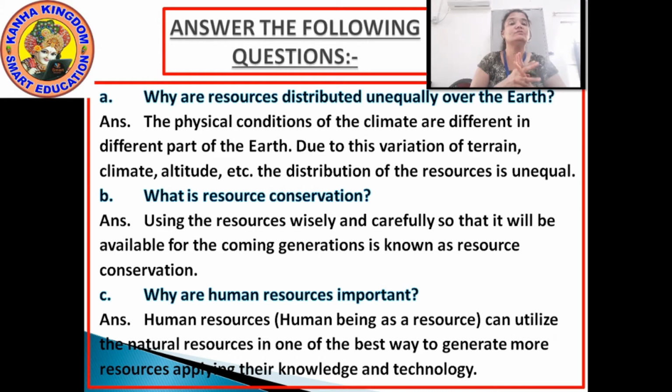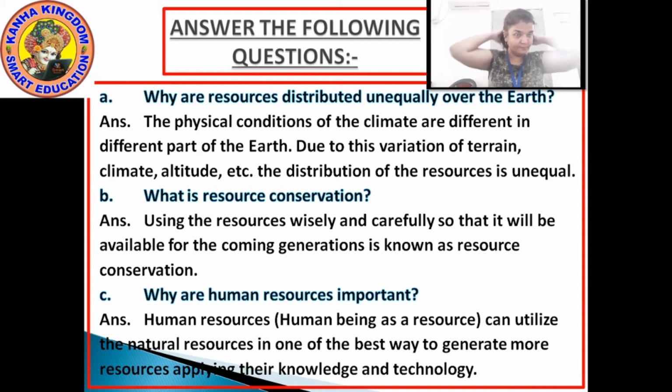Using the resources wisely and carefully so that they will be available for the coming generations is known as resource conservation.